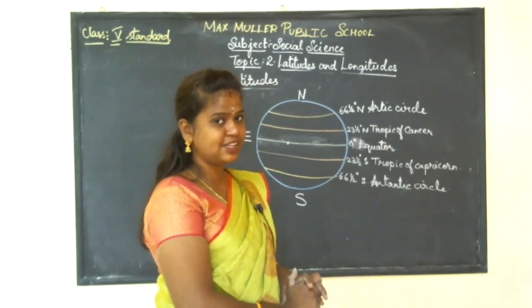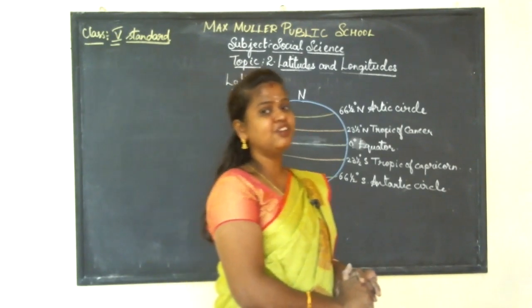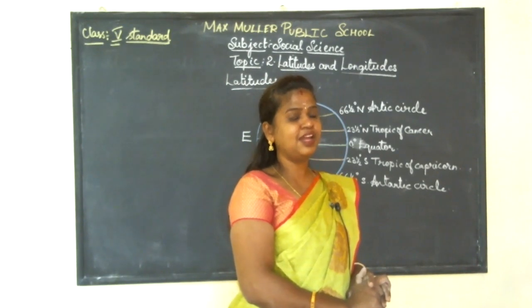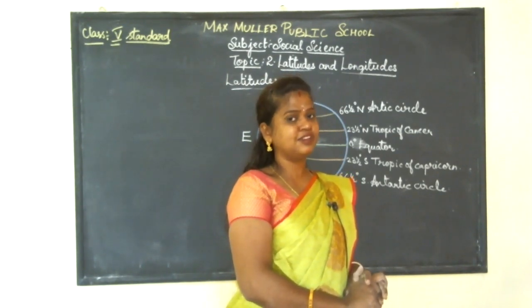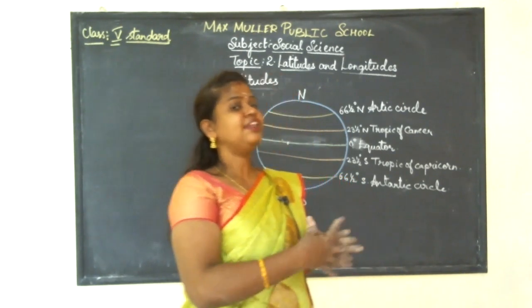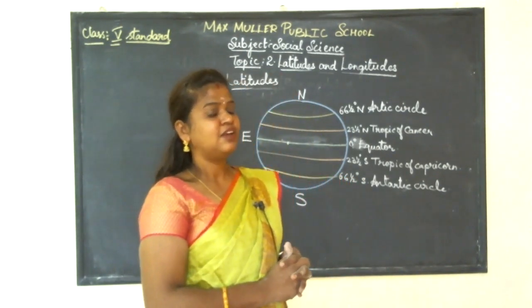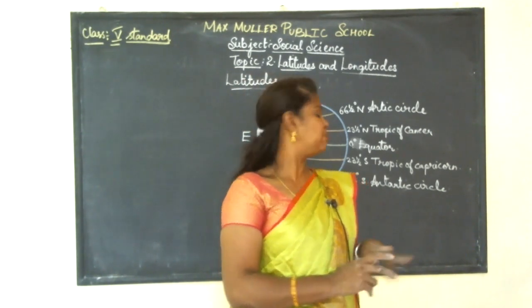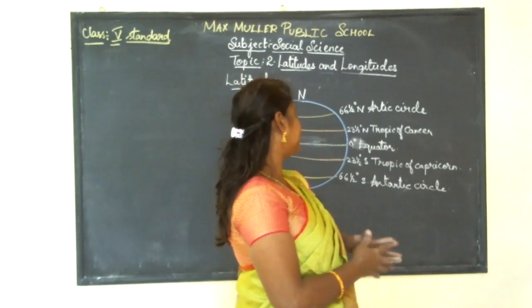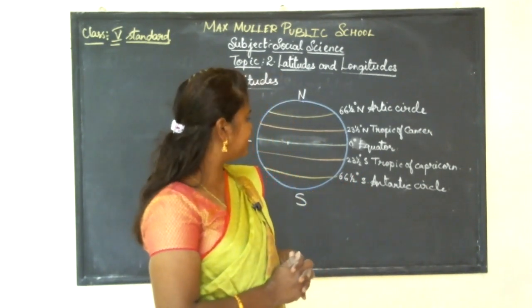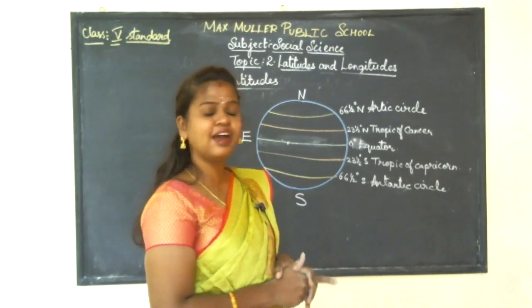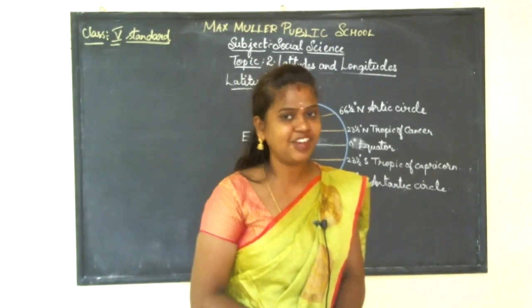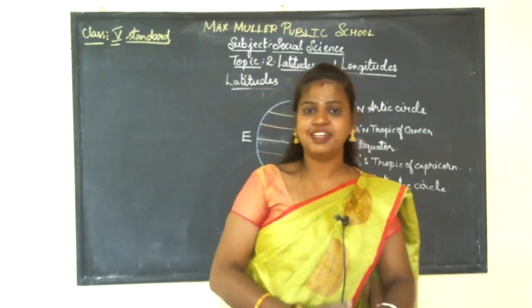The latitude at 23.5 degree north is Tropic of Cancer, and the 0 degree latitude in the middle of the earth is the equator. The latitude at 23.5 degrees south is Tropic of Capricorn, and the last, at 66.5 degree south, is Antarctic Circle. So these are the 5 latitudes which we learned in this class.